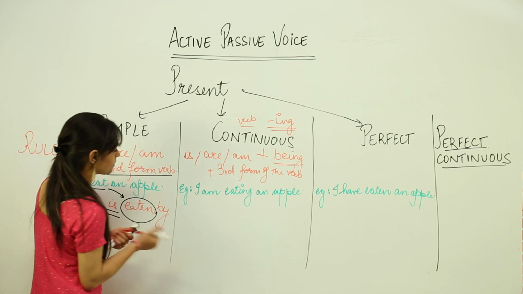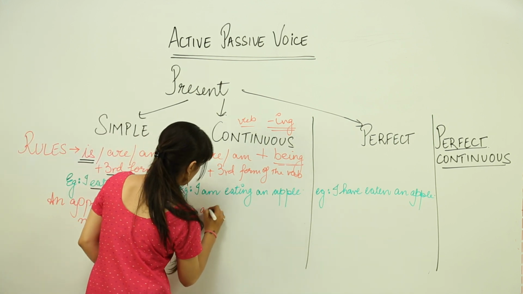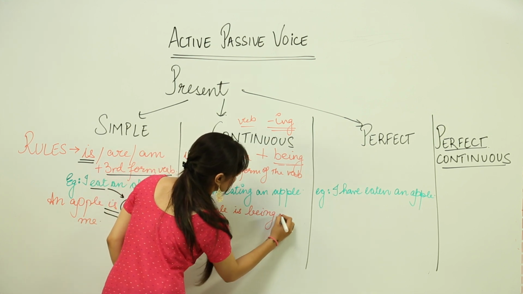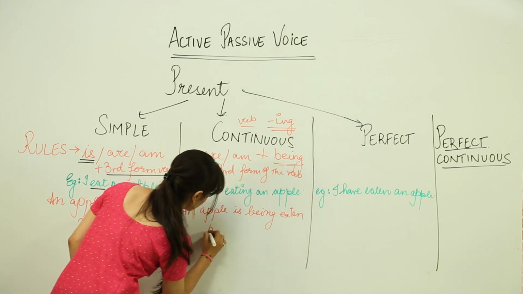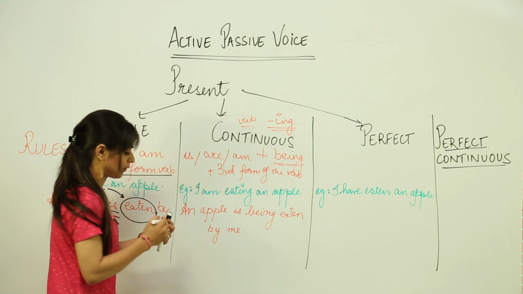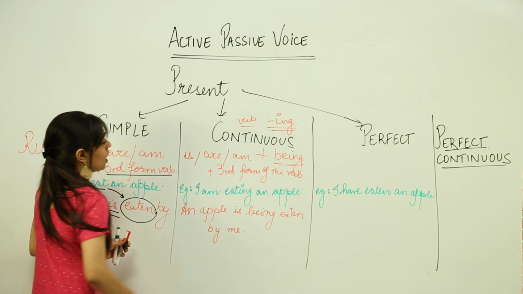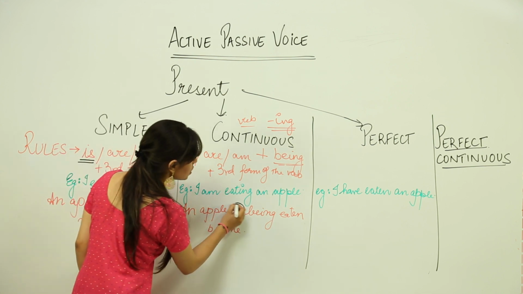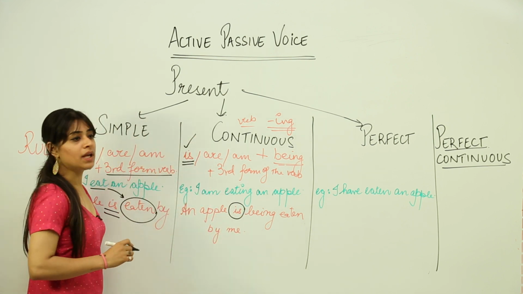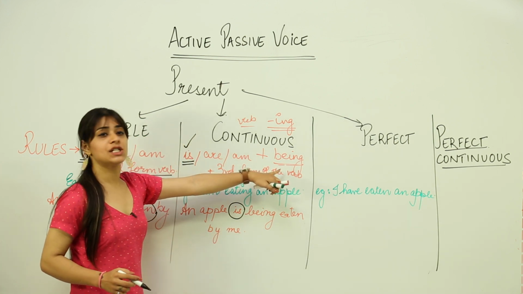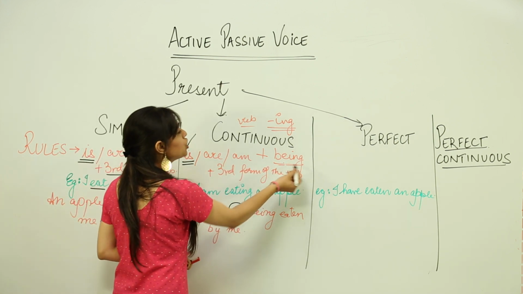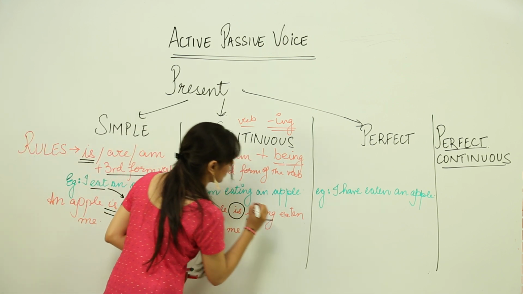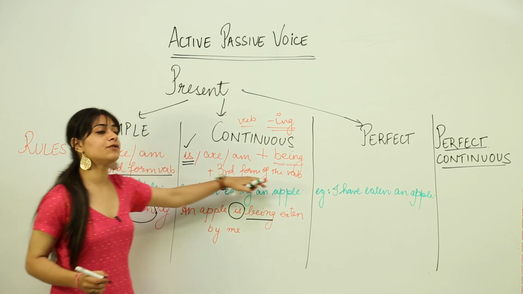For example, an apple is being eaten by me. Now let's understand this. As per the conditions, is, are or am has to be used. So we use is. First condition has been used. According to the second condition, we need to have the word being, which shows us the continuous tense of the verb. So we use being. Now we need to have the third form of the verb.